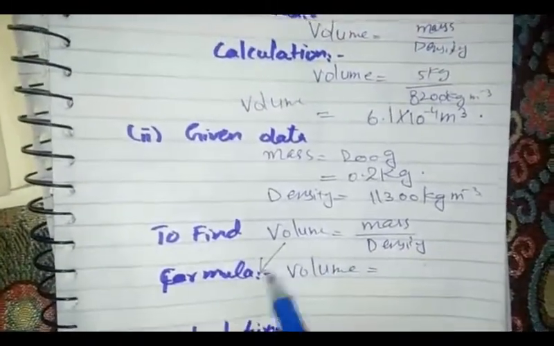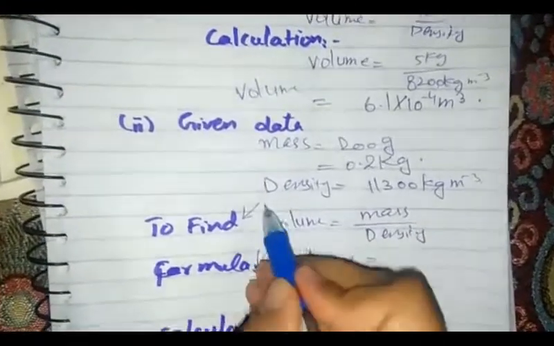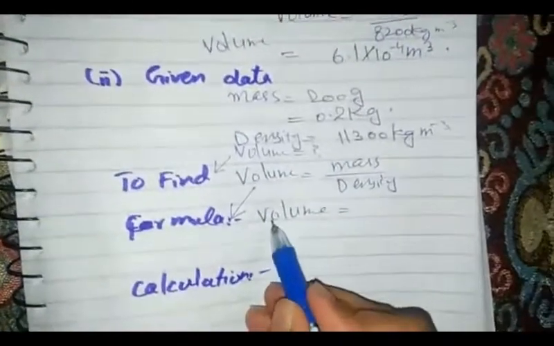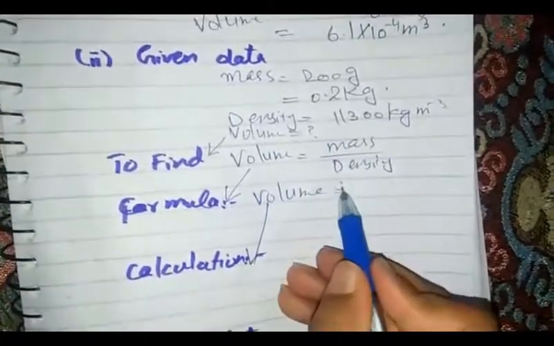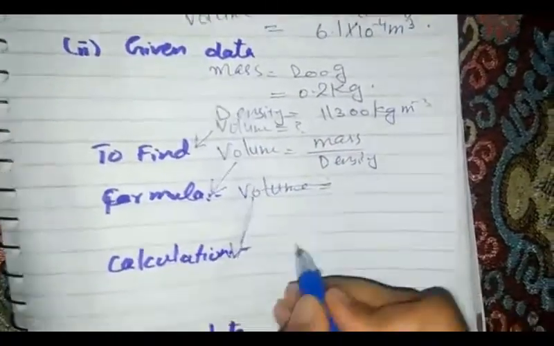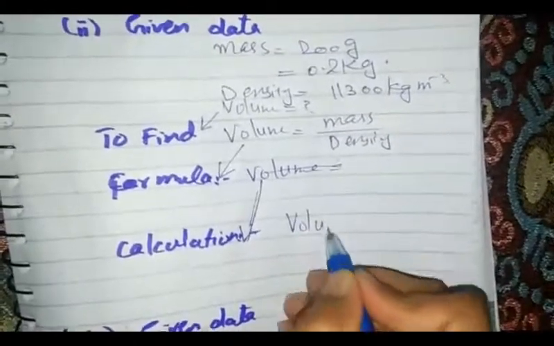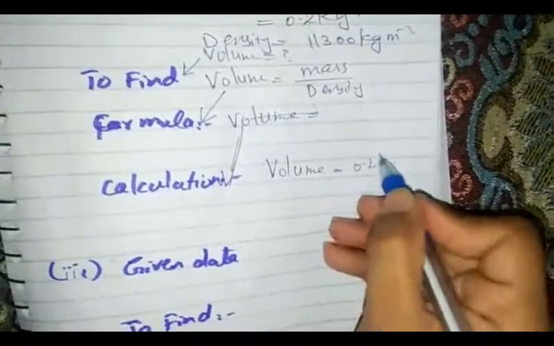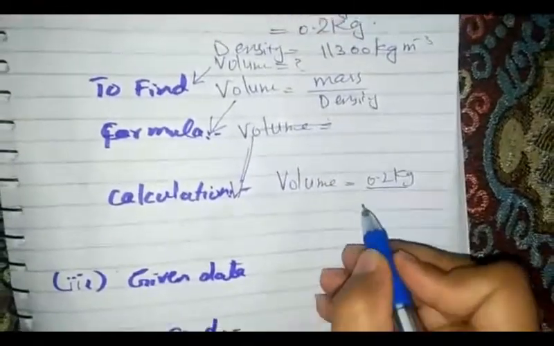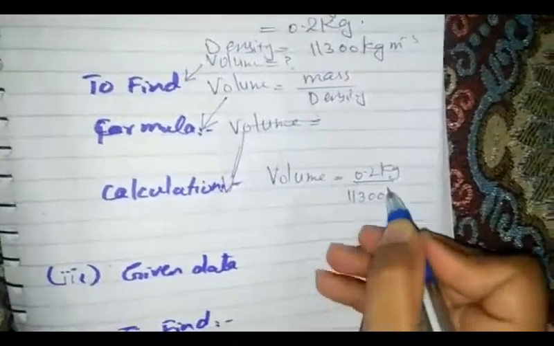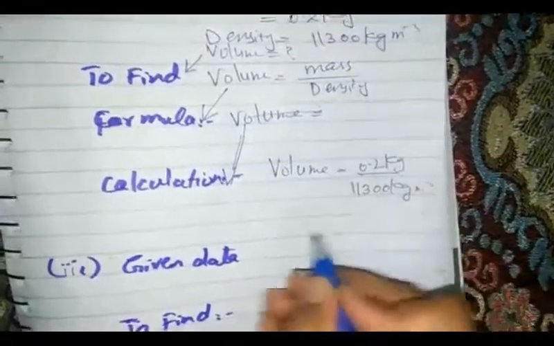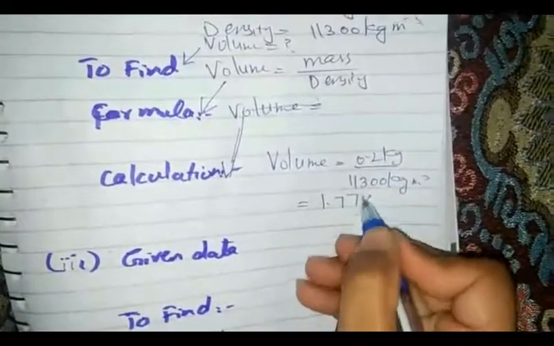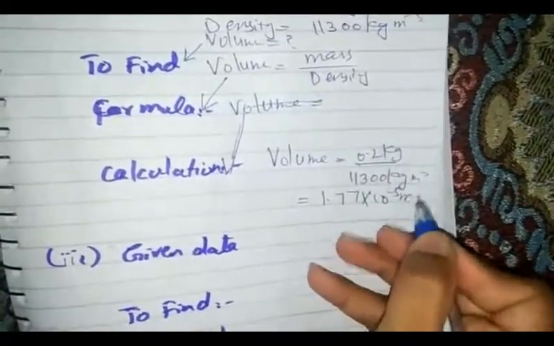Students, this is your formula, and we have to find the volume. Volume is unknown, and this is your calculation. Sorry students, here our calculation says volume is equal to mass, that is 0.2 kilogram, divided by density, that is 11,300 kilogram per cubic meter. After dividing these two terms, our answer becomes 1.77 into 10 raised to power minus 5 meter cube.